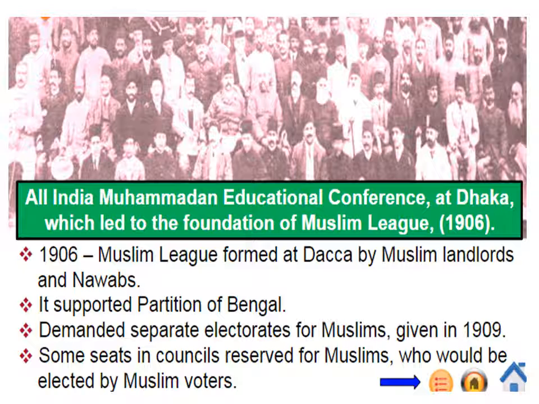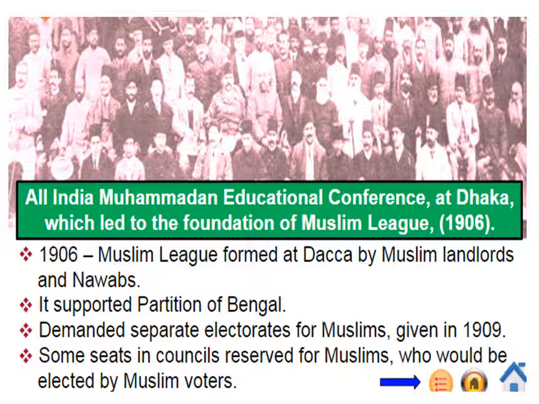Next, the All India Mohammedan Educational Conference at Dhaka led to the foundation of the Muslim League in 1906. In 1906, the Muslim League was formed at Dhaka by Muslim landlords and Nawabs. The Nawabs, you all know, were earlier kings, and later on they became Zamindars and Nawabs.